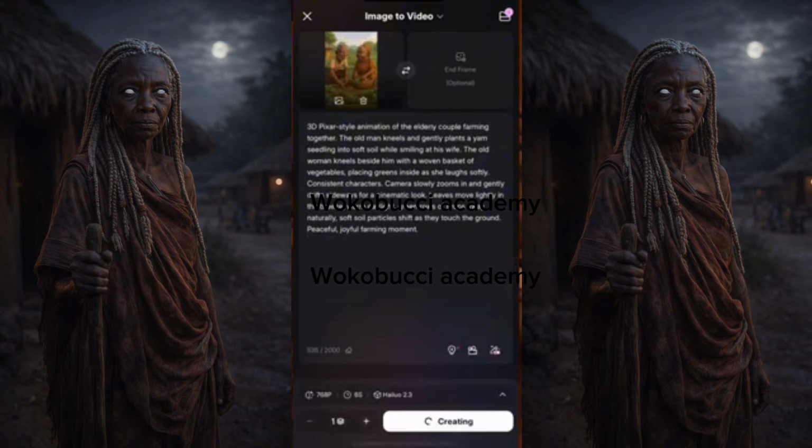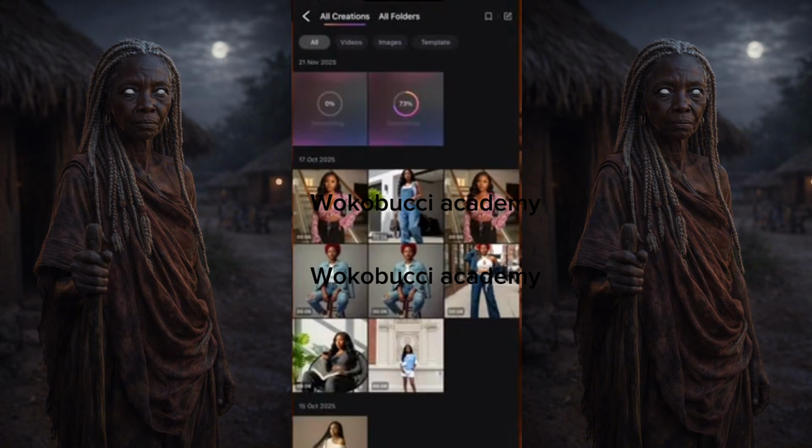Now I'll click generate again. This is the same movement that I'll do for all the other ones off camera, because I don't want to take your time. Okay, this one is generating. When it's done, I'll show you the result.